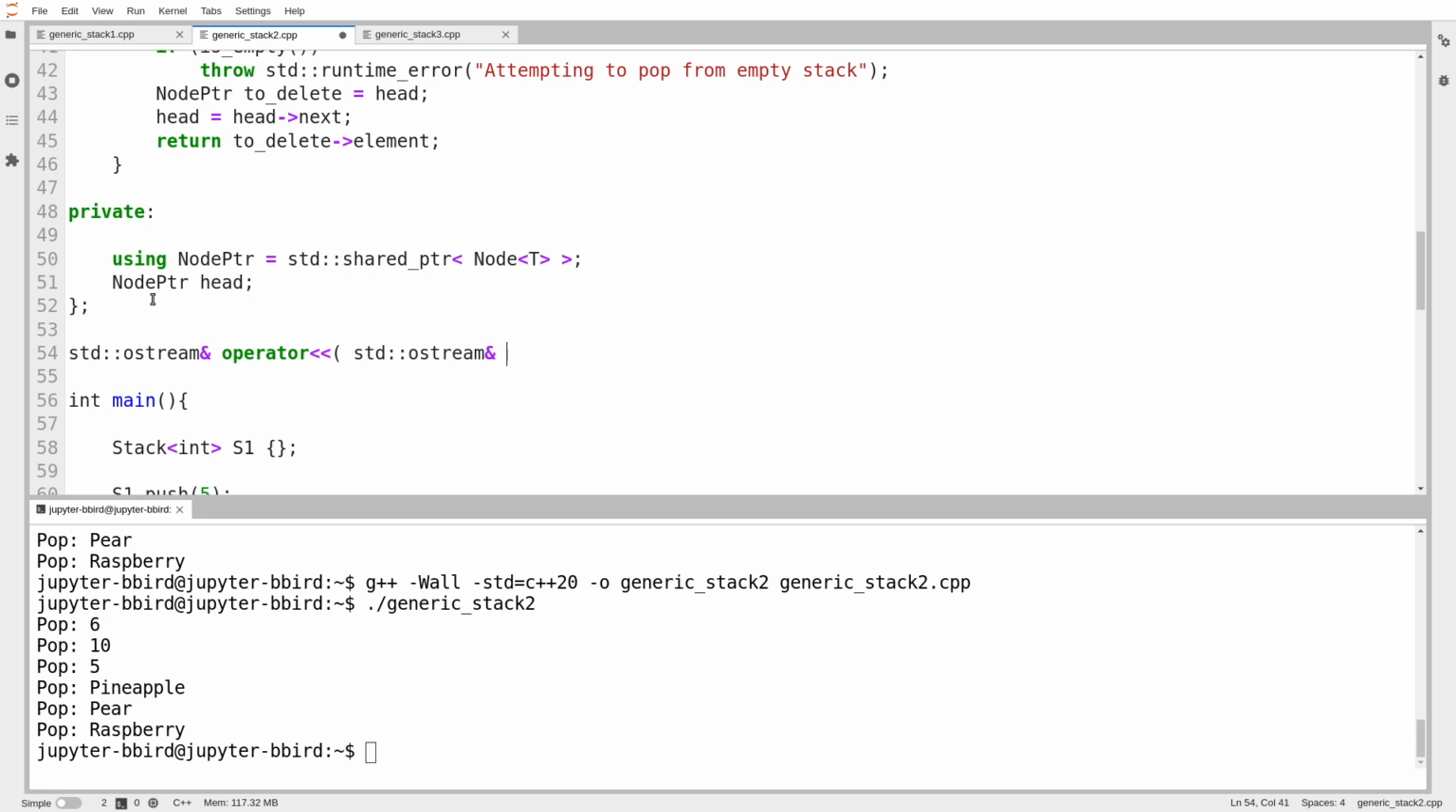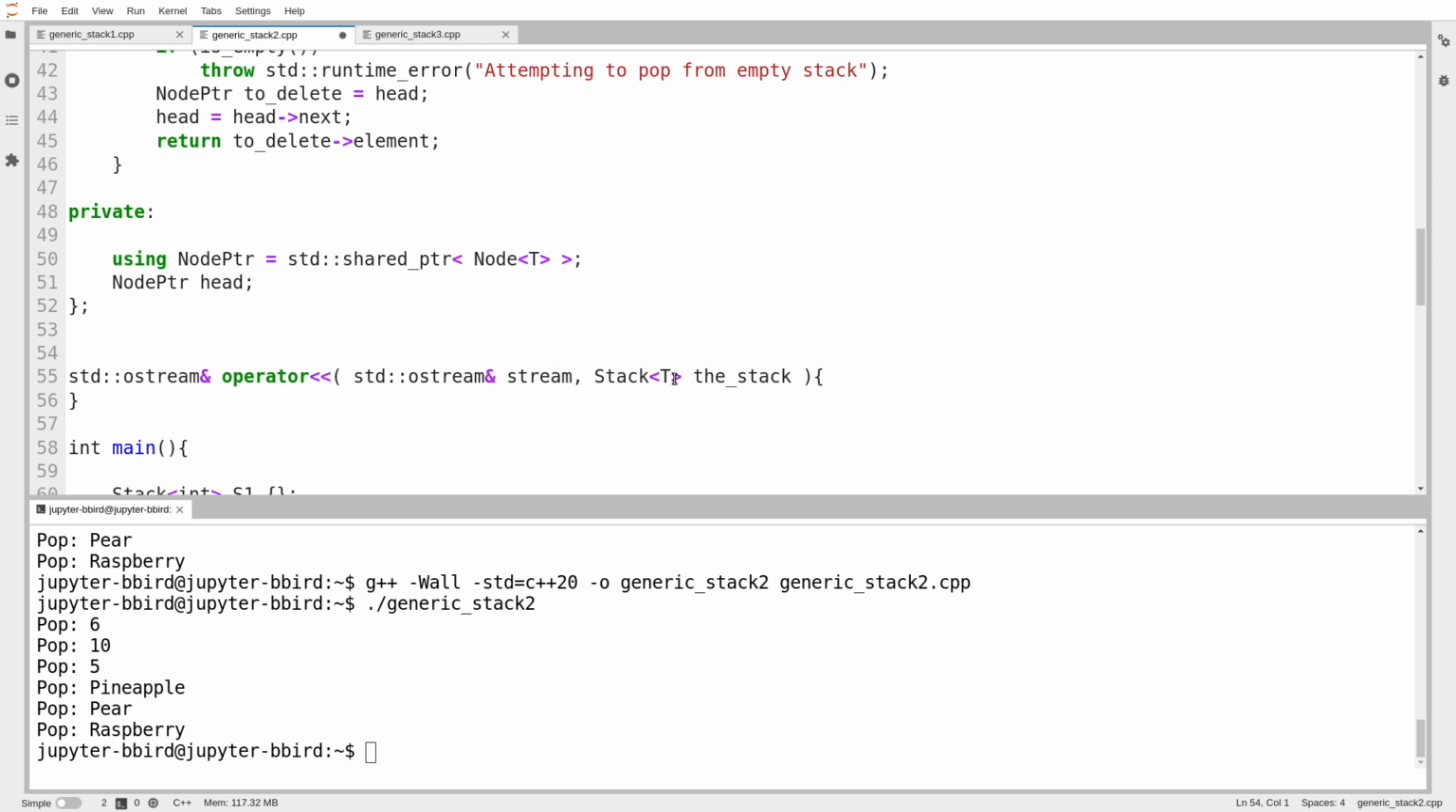And then I think, okay, so I'm going to take the stream as the left-hand argument. And then wait, what do I take as the right-hand argument? I guess I want to be able to print out stacks of anything. So I take a stack of t. But wait a minute, am I allowed to use type t for this operator? And the answer is no, because this operator is not subject to a template directive.